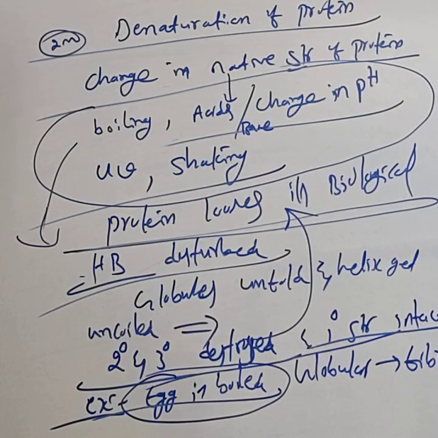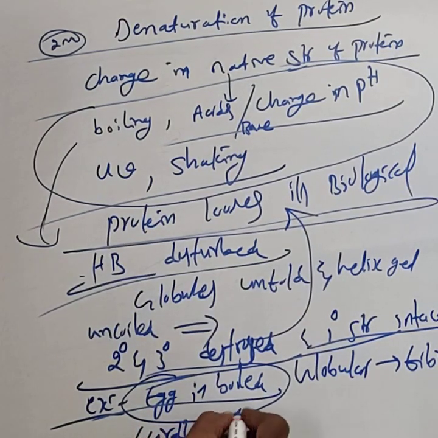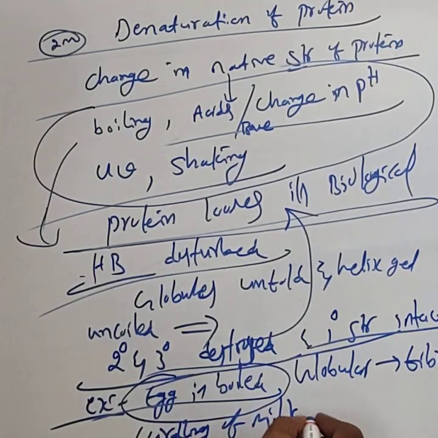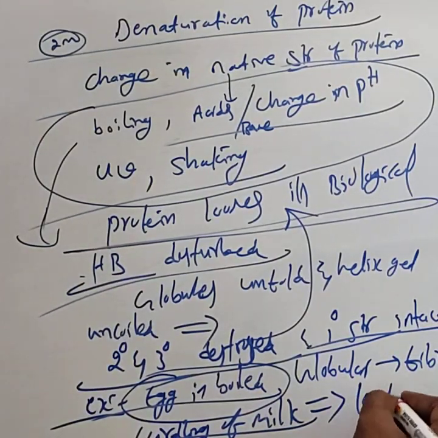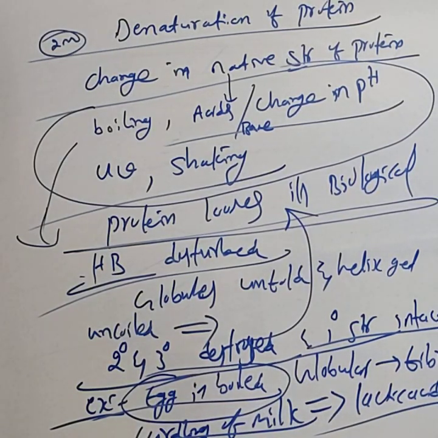One more example is curdling of milk, that is, coagulation of the milk. How is milk converted into curd? Due to the formation of lactic acid by the bacteria present in the milk.